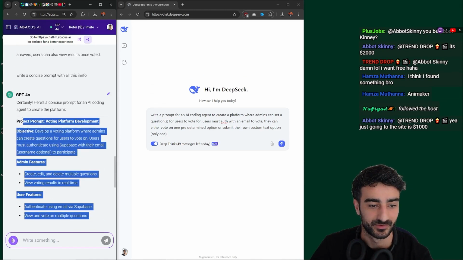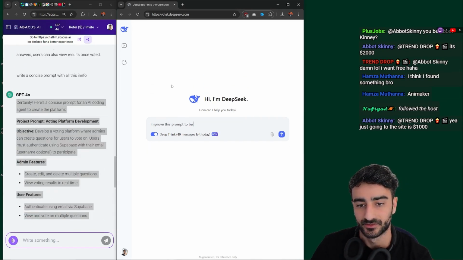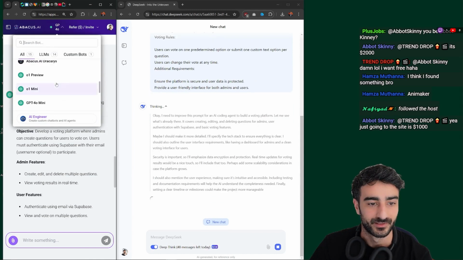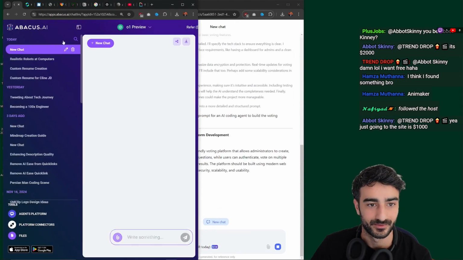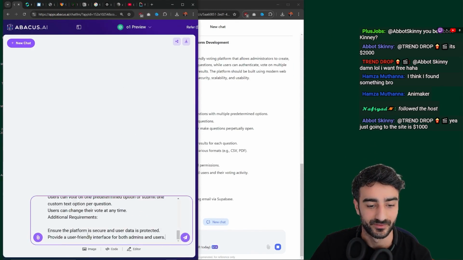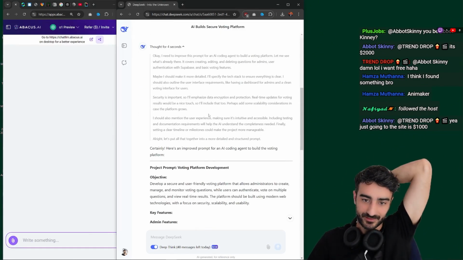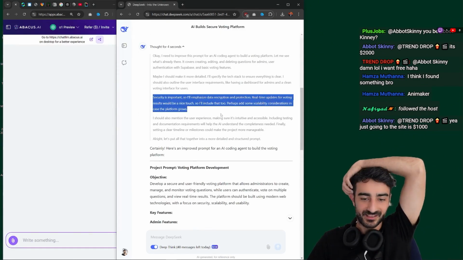All right, we're going to prompt GPT-4o to produce a prompt to be given to an AI coding agent to build this app. There we go. That's Gemini, that's DeepSeek. We're going to do the same thing with O1 Preview. DeepSeek is obviously so much faster. See, it kind of overthinks it.